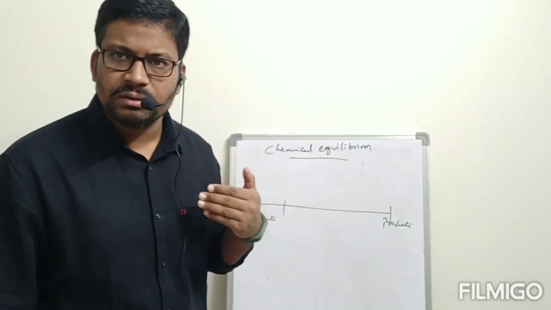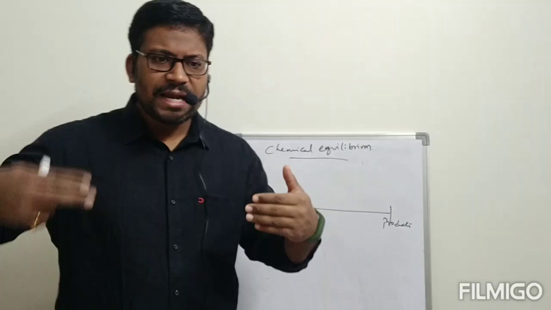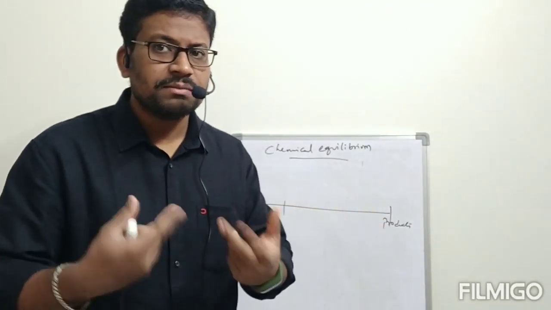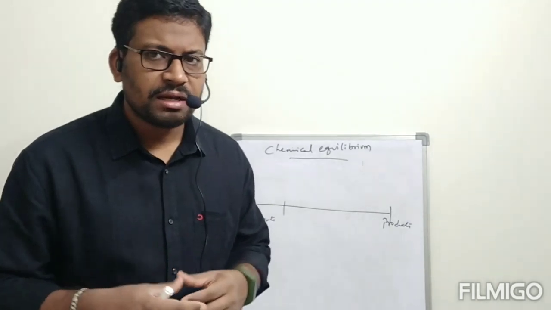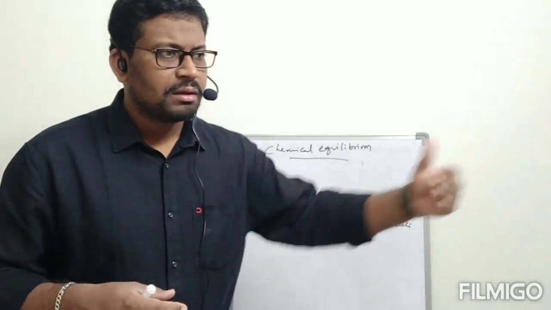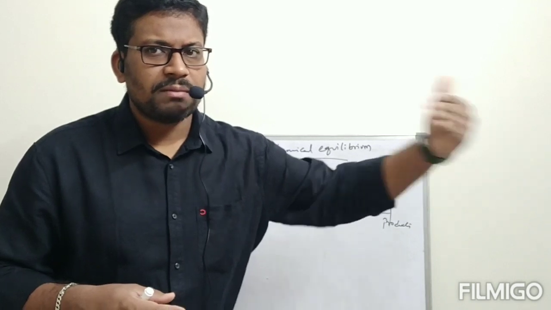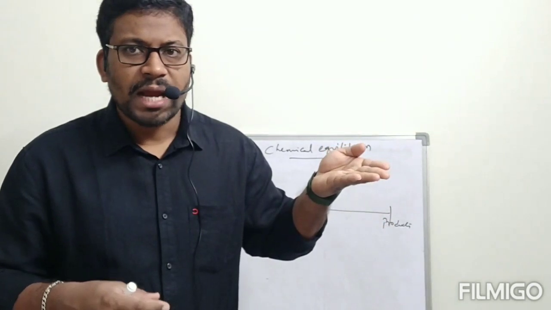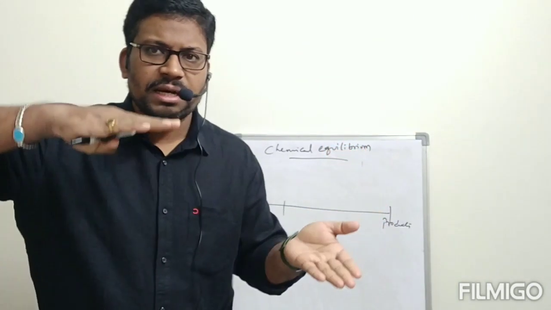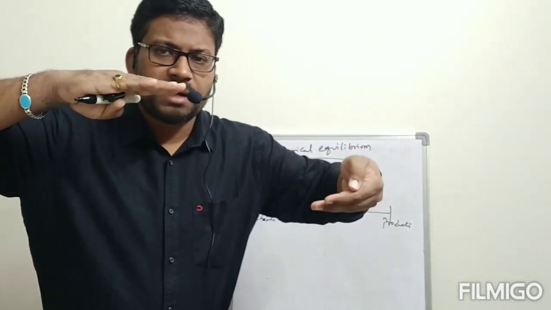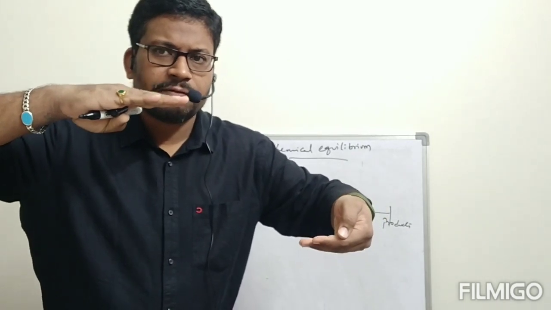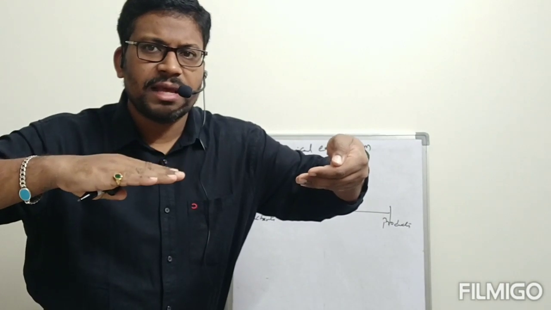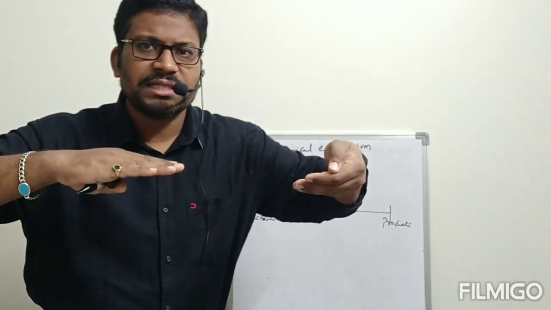Products will be converted to reactants. While reactants are getting converted to products, initially the rate of forward reaction is more. Slowly, as products start to form reactants, the rate of backward reaction is also slowly increasing. Initially the rate of forward reaction is high and the rate of backward reaction is low. Slowly the rate of forward reaction is getting low and the rate of backward reaction is getting high, and finally they are getting balanced, meaning both are the same.